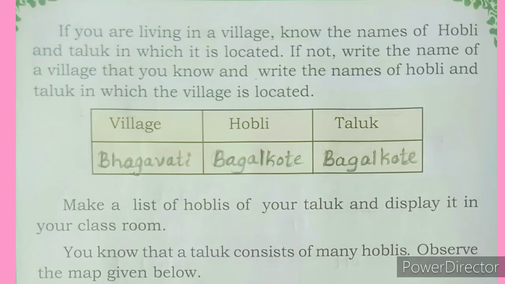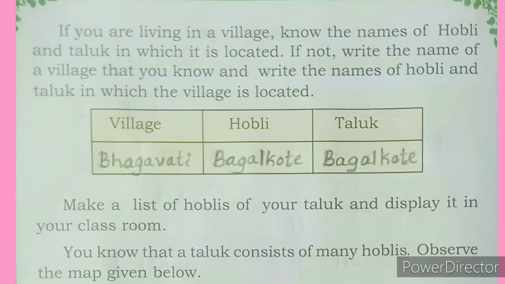Bhagwati belongs to Bagalkot Hobli and Bagalkot taluk. Okay. In whichever village you are living, you should know the names of your Hobli and your taluk in which your village is located. If not, write the name of any village that you know and write the names of the Hobli and taluk in this box.